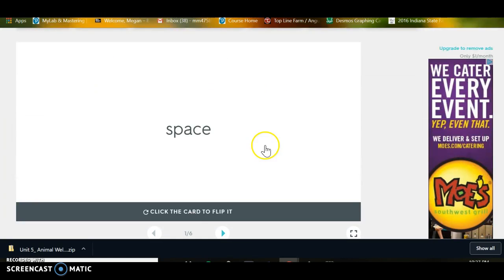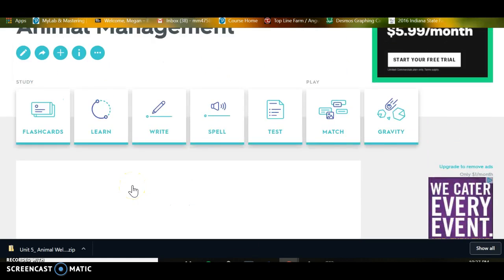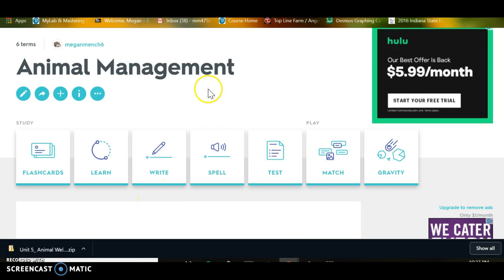And also, it allows you to do it on your own. So this is your way of reviewing information or keeping up with information. So it kind of is on you as a student whether or not you are getting the material that you need and getting things accomplished that are going to allow you to be successful. So this is a little bit about Quizlet, and you can make it for anything.